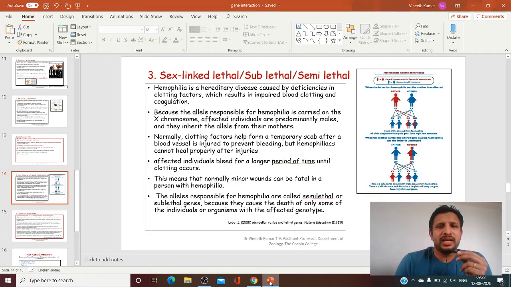Hemophilia is a hereditary disorder caused by deficiency in clotting factors, which results in impaired blood clotting and coagulation. For every sex-linked disorder, not only hemophilia, there is a special inheritance pattern as shown here.